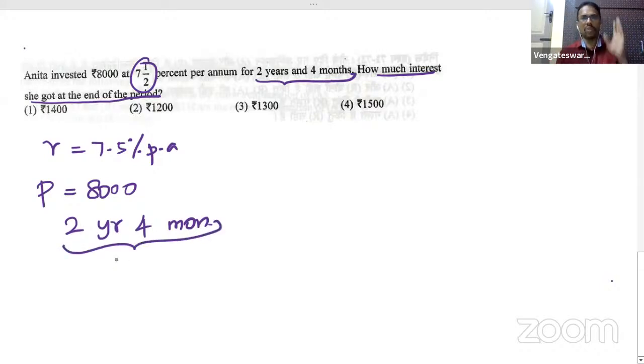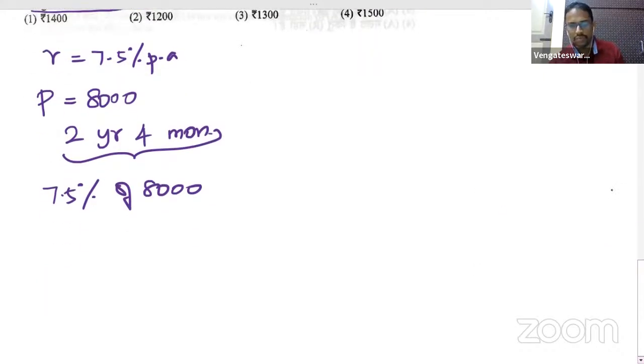First of all, we'll try to calculate the interest for 1 year. So what would be the interest for 1 year? Very simple, that will be 7.5% of 8,000. So we'll first calculate what is 7.5% of 8,000. How can I calculate it? There is one good way. First of all, I'll take 10%, because calculating 10% of any number is very, very easy.